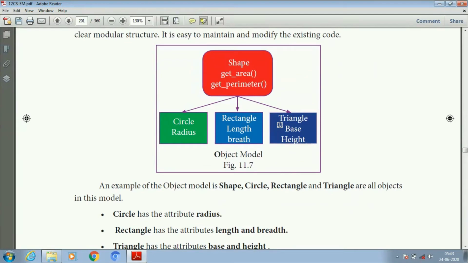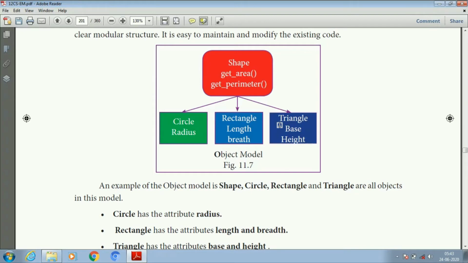Here is the example of an object model. First one is shape, with get area and get perimeter. Here shape is the object model, and circle, rectangle and triangle are the objects. Circle has the attribute radius.